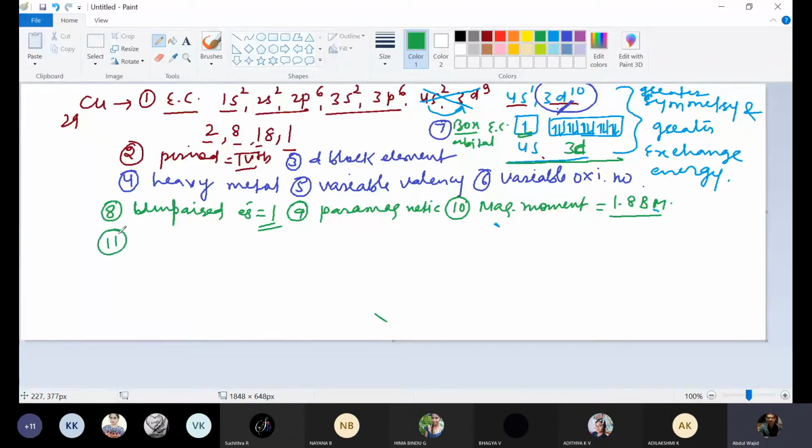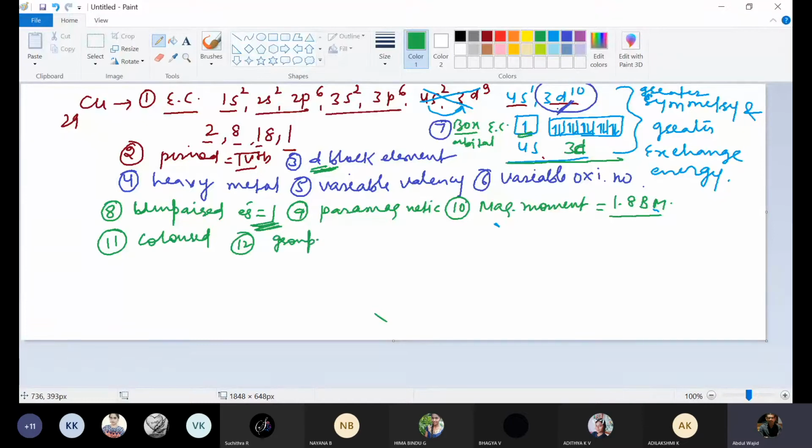11th point: it's a d block element. An unpaired electron is also present, so it will always be colored. Those elements which have unpaired electrons and are from the d block are always colored. Usually d and f block elements are colored. S and P block elements are colorless, white or light colored. So the 12th point is group.